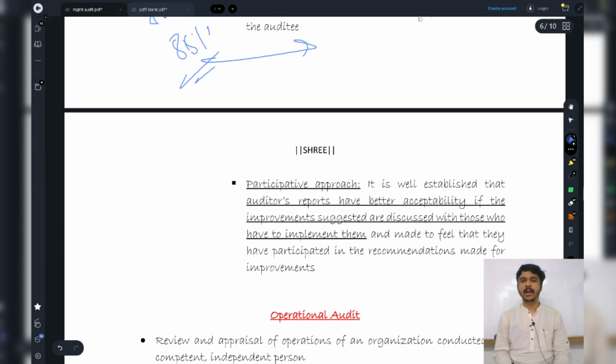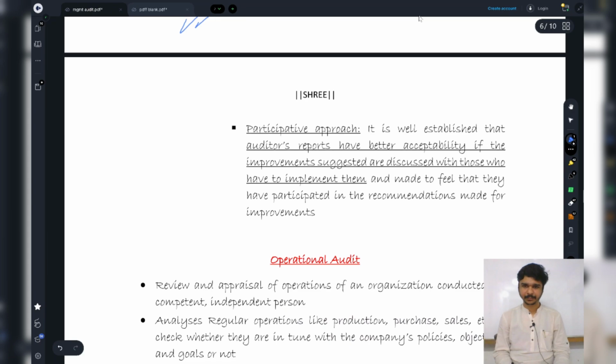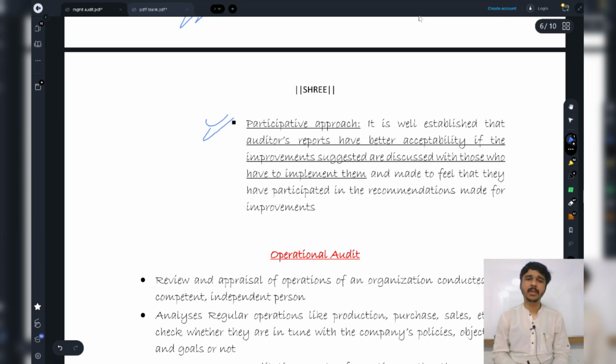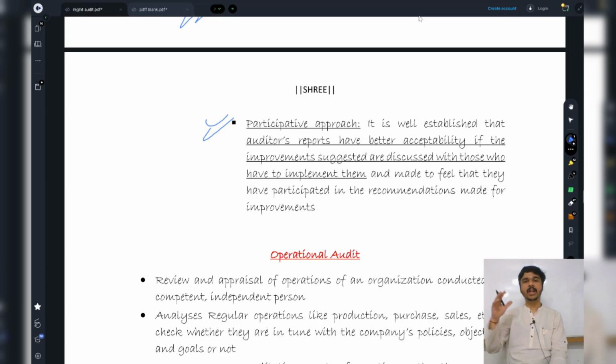And next comes the participative approach. When I'm asking the people whom I'm auditing for certain opinions and suggestions, like if I ask Mr. Virat Kohli and his team players, sir, tell me what you feel should be done, and I incorporate them into my report, then when the franchisee owners approve the report and the coaches have to implement them, they will easily accept it because I have involved them in my audit.